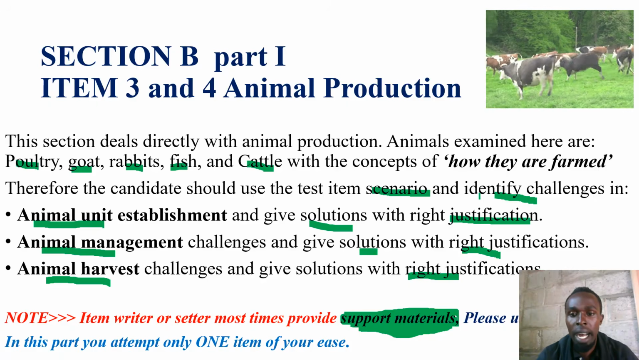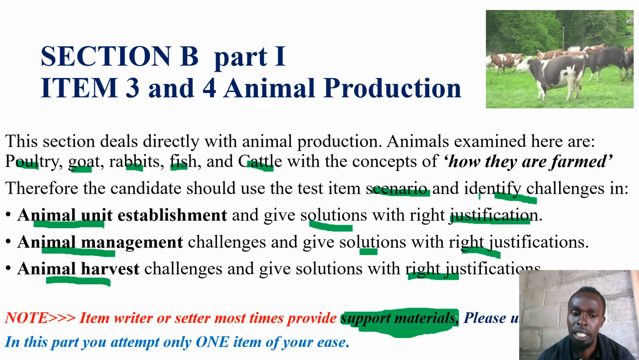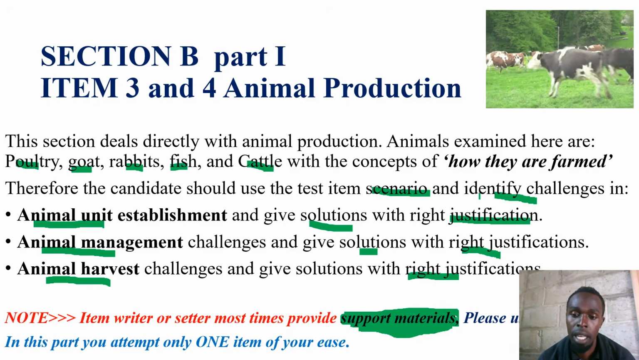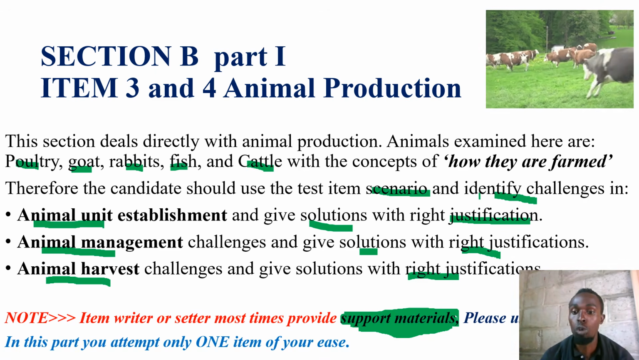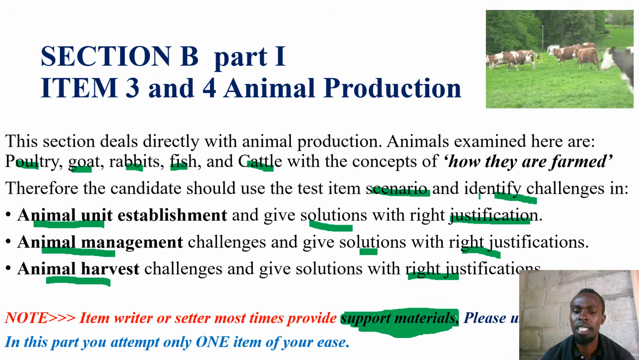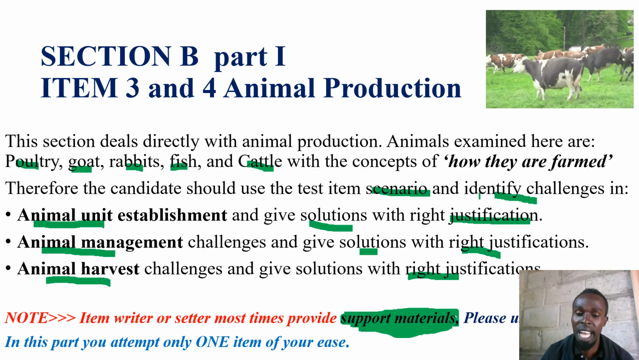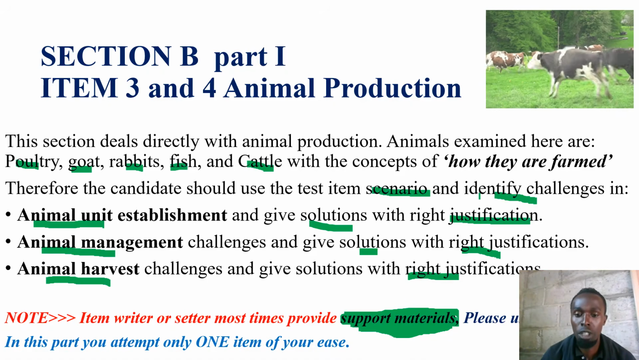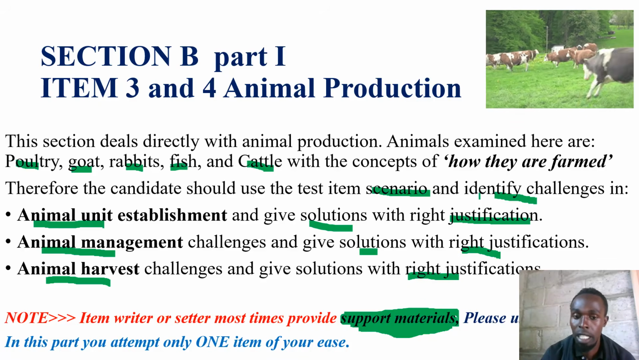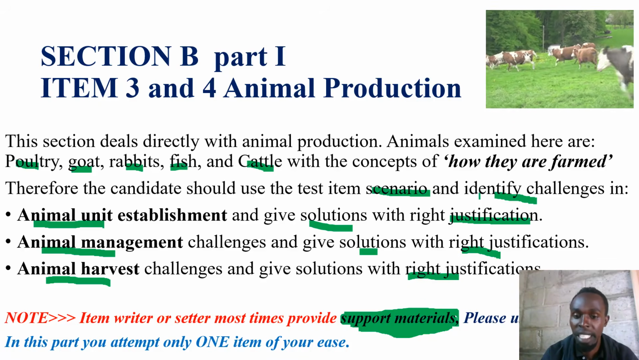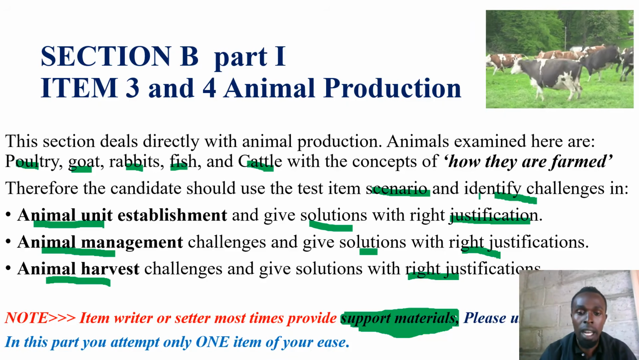For example, the setter may say that the recommended age or stage of harvesting rabbit is when rabbits reach 8 months and above. Now, on challenges of harvesting, don't again set your own recommendation or standard. Use the support material: harvest these rabbits when they have matured at 8 months, as it is provided in the test item as a support material. Members, please use the support material. That is almost a free mark if you use it. Yes, let's proceed, members.